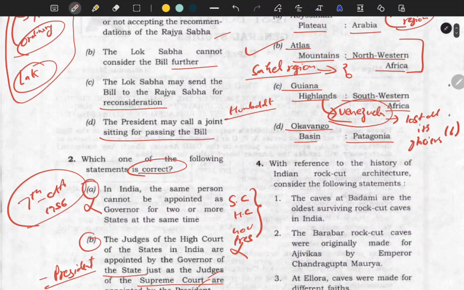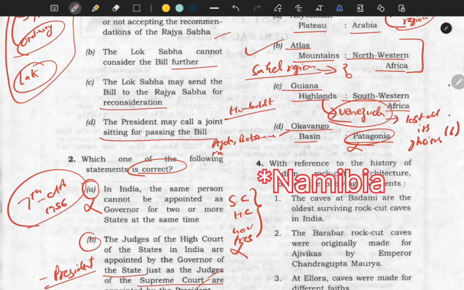Now Okavango Basin, again it is not in Patagonia. Okavango Basin, as you know, is in Botswana, Angola. Very many countries are there, like Angola, Botswana, then we have Namibia, then Zambia, and then Zimbabwe.